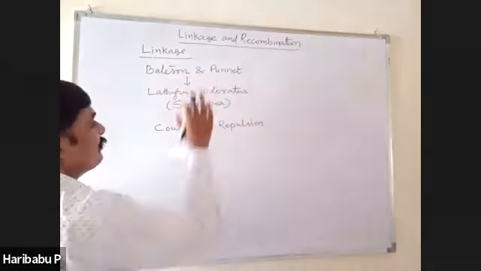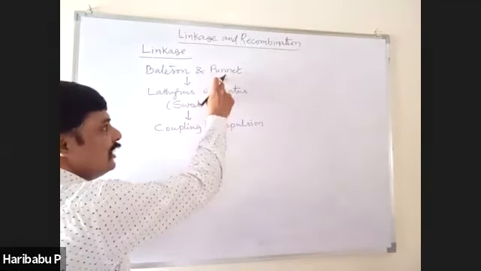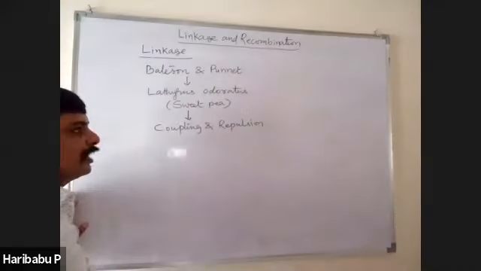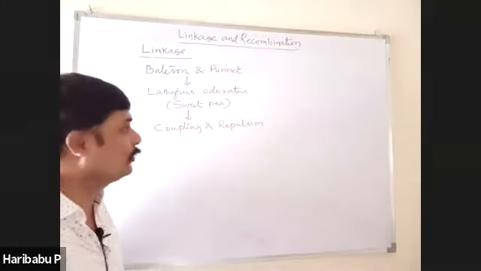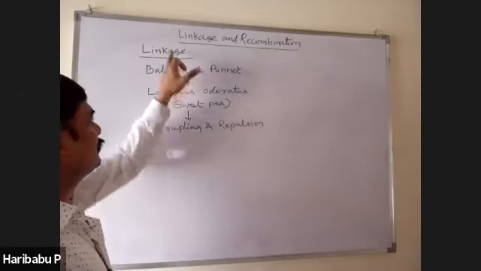Bateson coined the term genetics. Bateson coined the term allele. Punnett, a British geneticist, designed the Punnett square, commonly called checkerboard. And these two first identified the linkage.